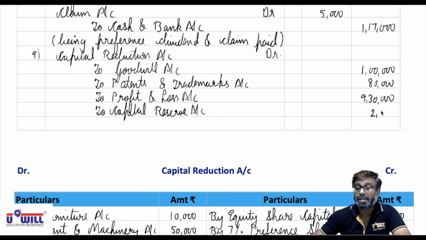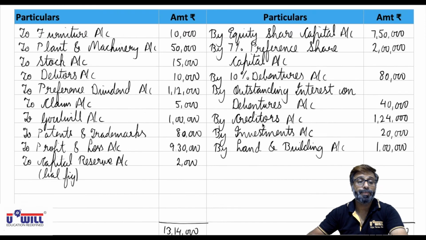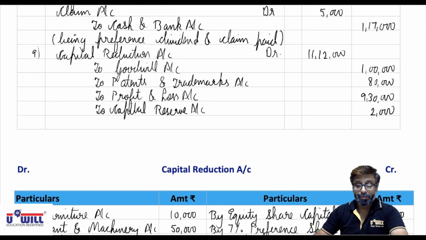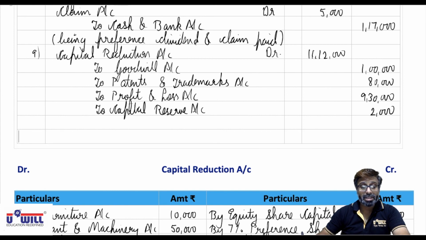Now 9, 10, 10, 80, 11, 10. 11,12,000 is the total amount utilized, and we have seen that the balance remaining was 11,12,000. Being intangible and fictitious assets written off, or simply being assets written off.